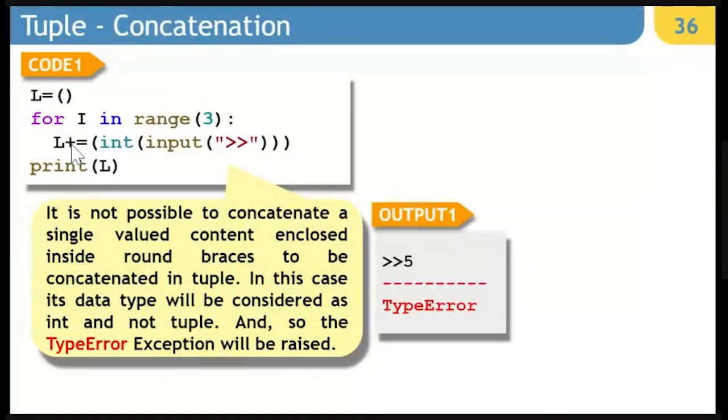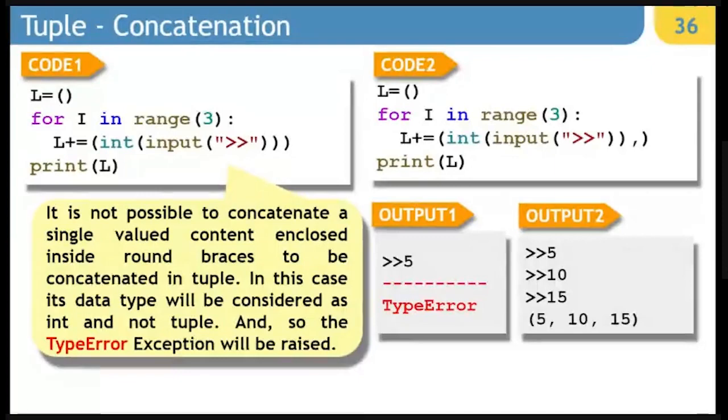So a tuple can only add another tuple. So to make it a tuple, what I will do, I'll add a comma at the end. Just look at this example. Look at both the examples at the same time. The only difference what you see in this example is this comma. And as soon as I do this, my each single value will be treated as a tuple, and tuple is going to be allowed to be added in another tuple. So it will produce a new tuple.